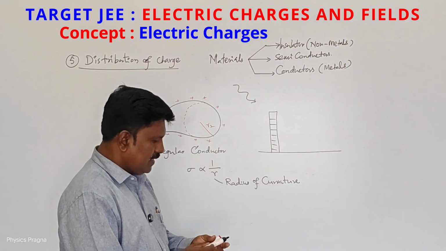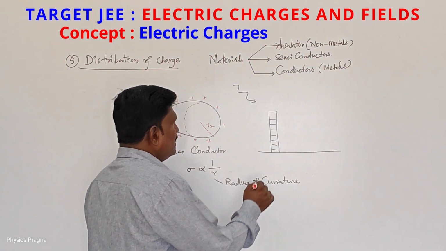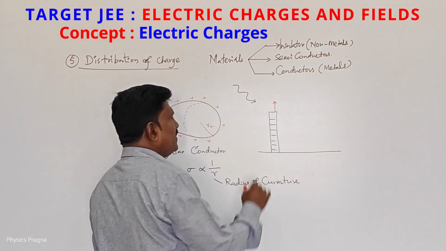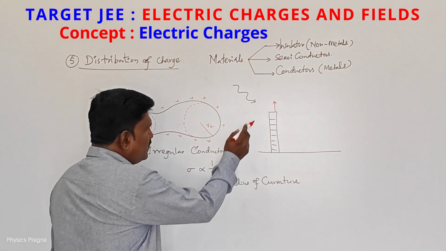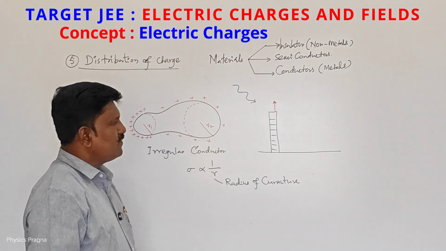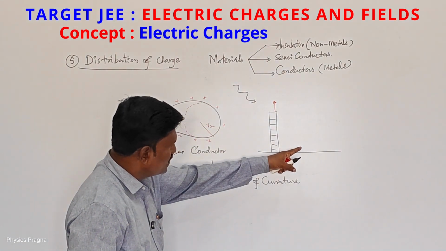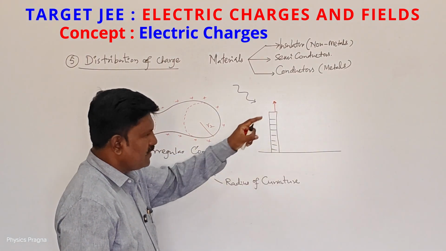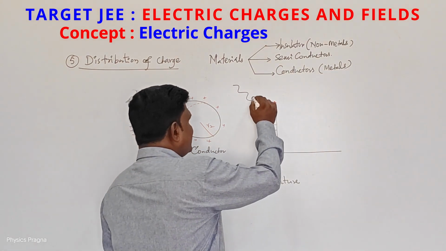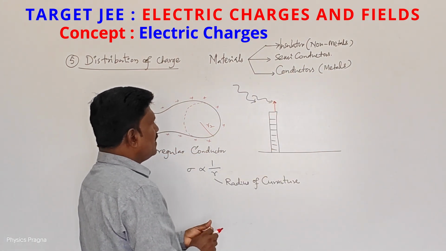So to safeguard from this, we place a copper rod having a small copper umbrella. See, the copper umbrella has less radius of curvature than the surface of the ground and the surface of a skyscraper. Then what happened? This lightning will fall on it.